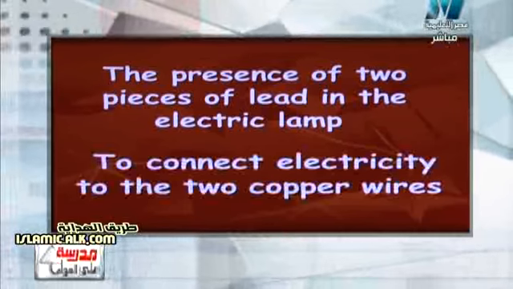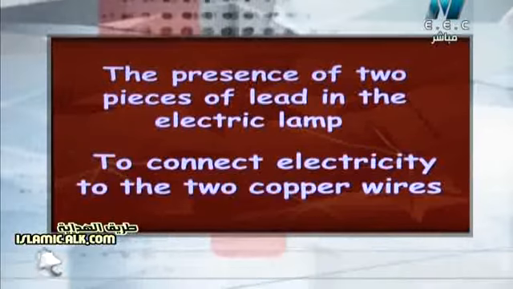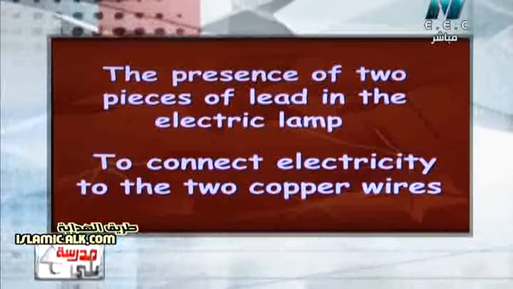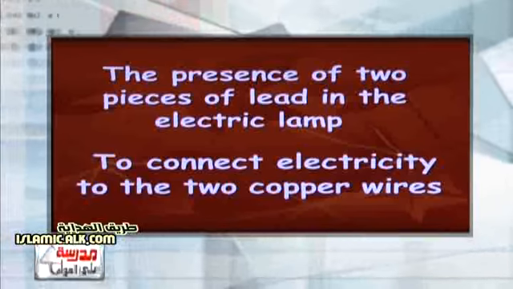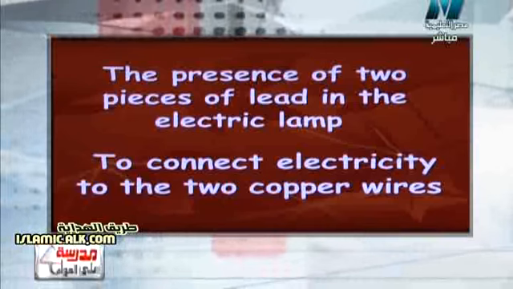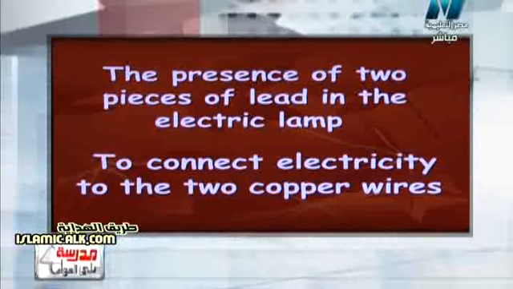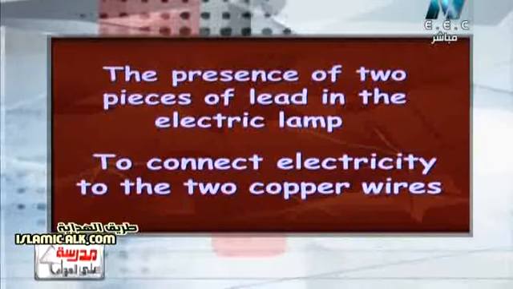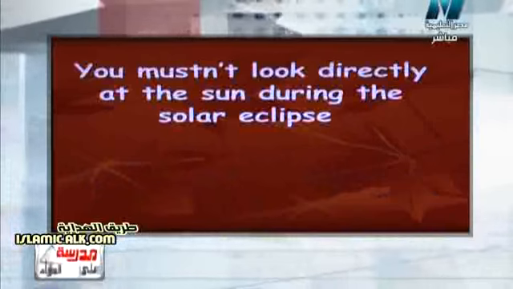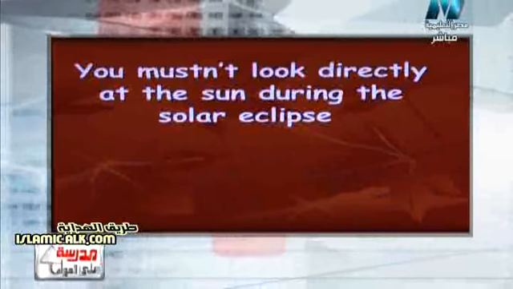To connect electricity to the two copper and lead wires. Again, the presence of two pieces of lead in the electric lamp is to connect electricity to the two copper and lead wires. Another question. You mustn't look directly at the sun during the solar eclipse.